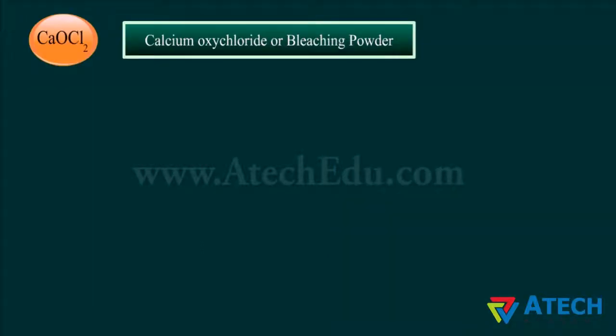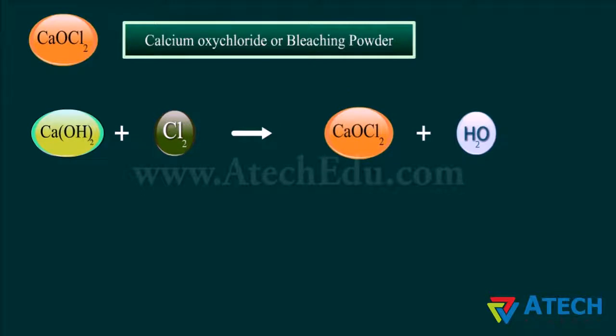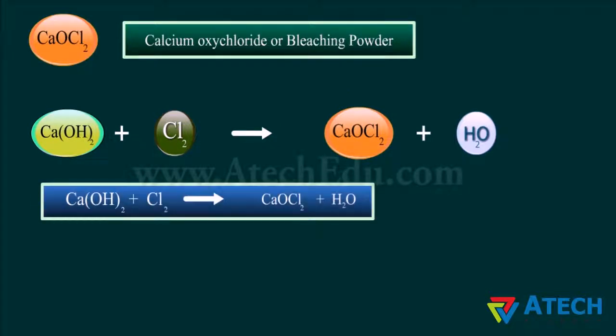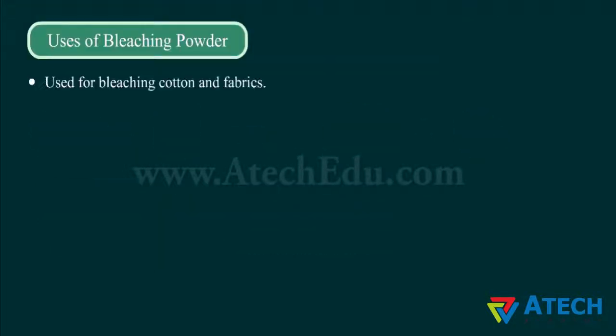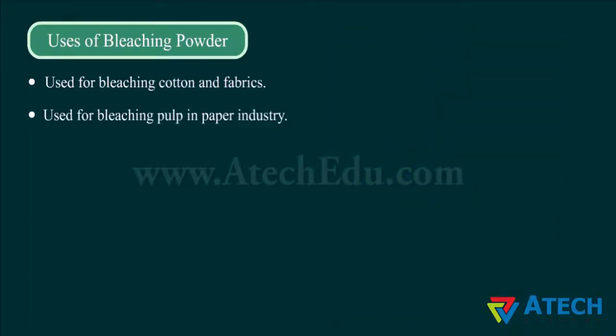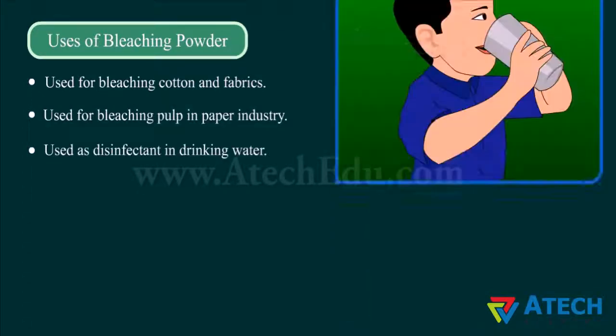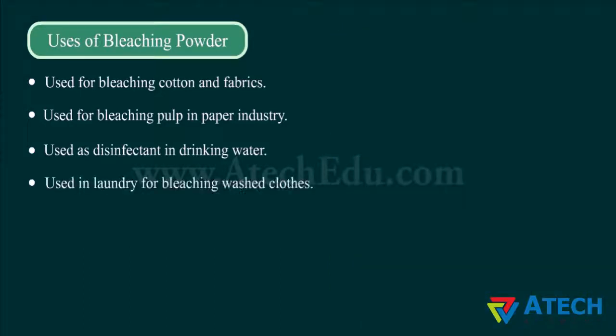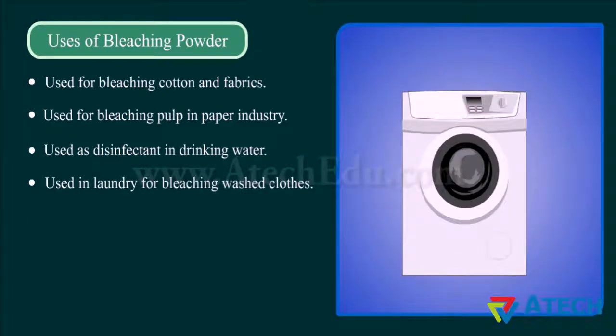Calcium oxychloride or bleaching powder is produced by the action of chlorine on dry slaked lime or calcium hydroxide. Bleaching powder is used for bleaching cotton and fabrics, used for bleaching pulp in the paper industry, used as disinfectant in drinking water, and used in laundry for bleaching washed clothes.